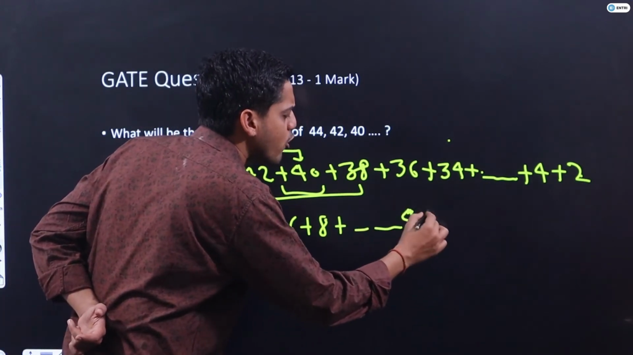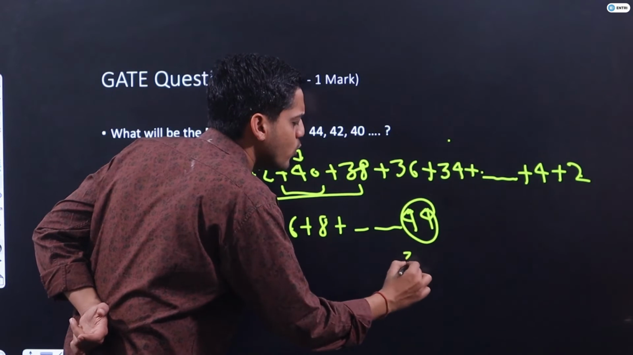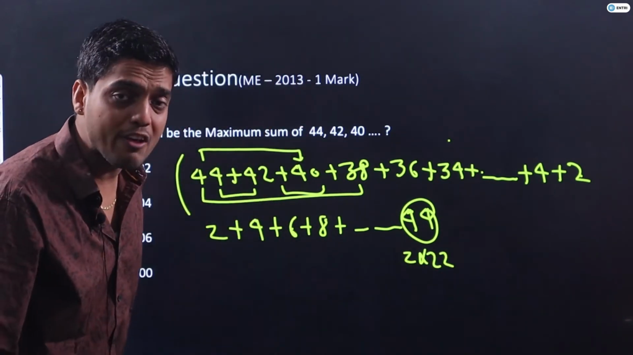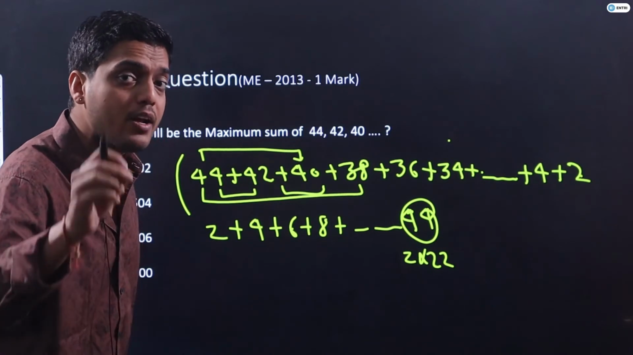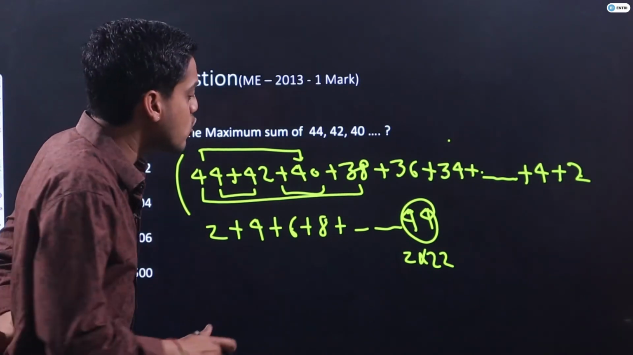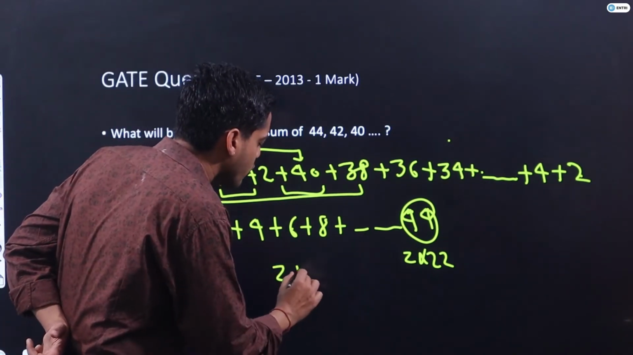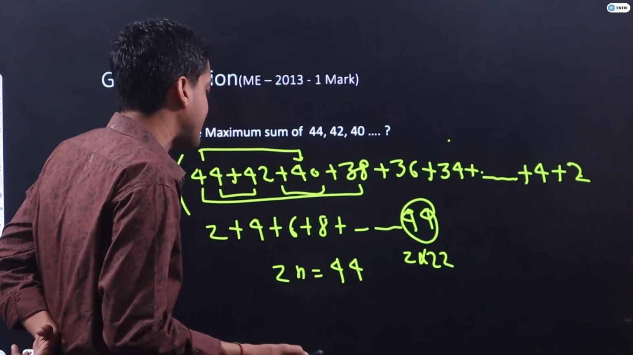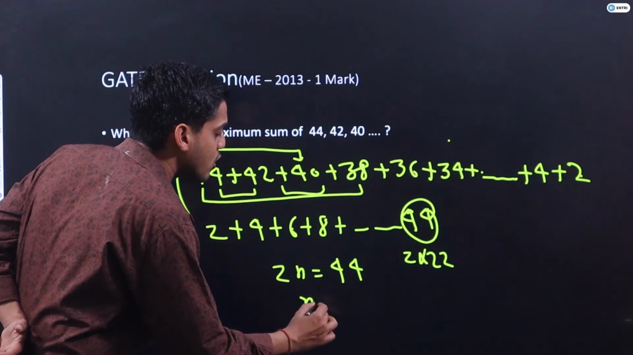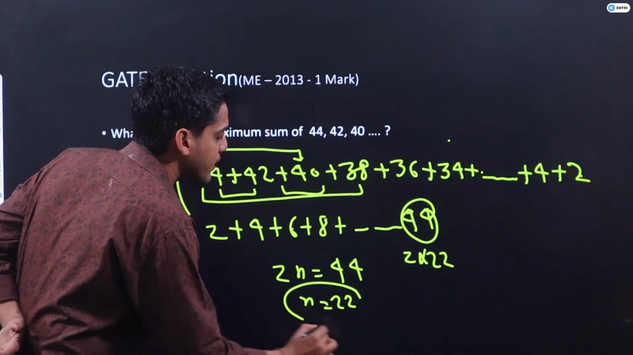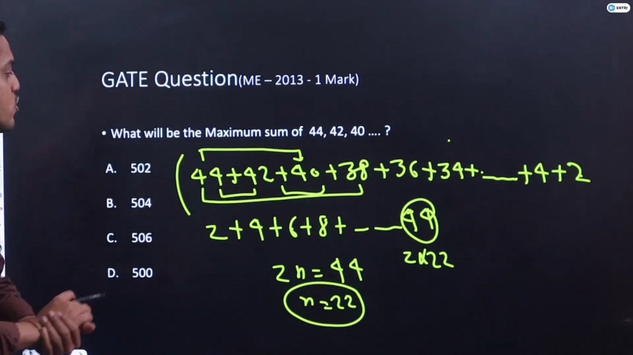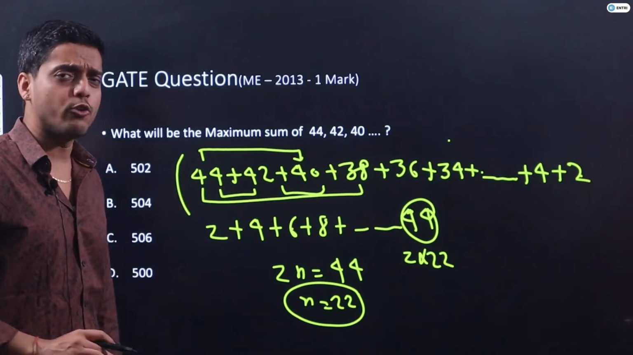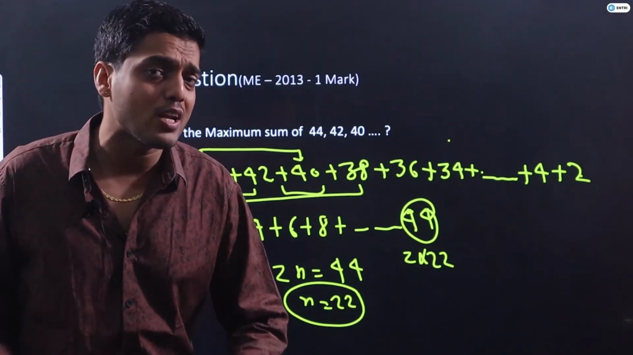Because 44 is nothing but 2 into 22. We know the nth term of the first n natural even numbers is twice of n. So twice of n equals 44. You can write it like this as well, a very basic thing, a formality that I am doing here. n equals 22 only. So if n equals 22, what will my sum be? Do you know what is the sum of first n natural even numbers?